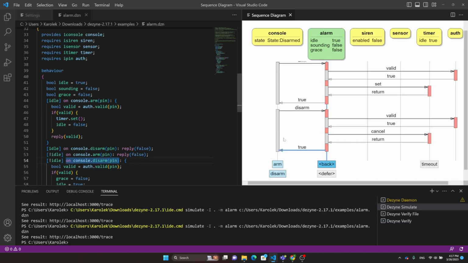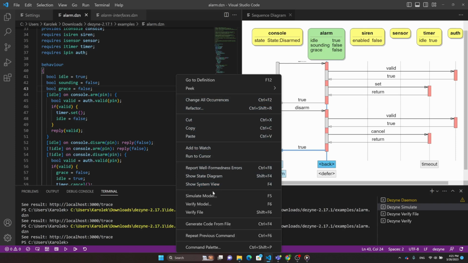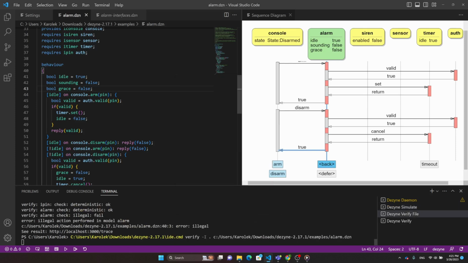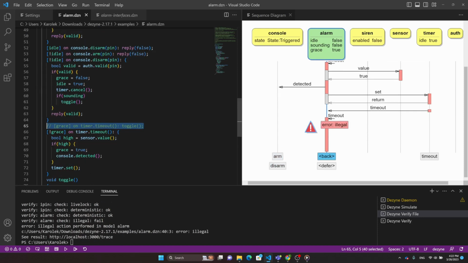Now let's try to verify our system. In the right-click menu, we can choose either we want to verify single model or the entire file. Let's choose the file option. In the bottom terminal, we can observe all the models and properties that are under verification. This time verification fails, and the sequence diagram displays error type and the full steps to reproduce this scenario. It looks like we have unhandled timeout signal.